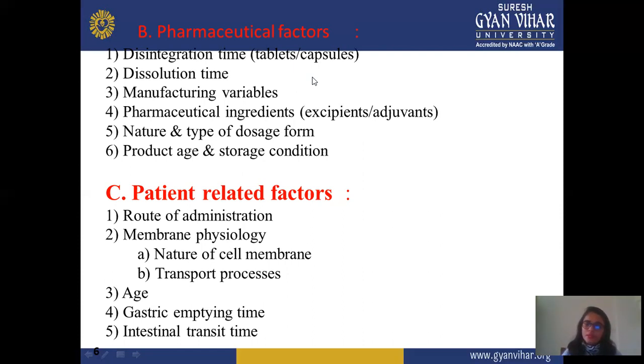Next is dissolution time. After disintegration, dissolution takes place. This is also for solid dosage form formulations. Dissolution means when your drug gets disintegrated and goes into a particular pH level or into a body fluid, it is known as dissolution time.